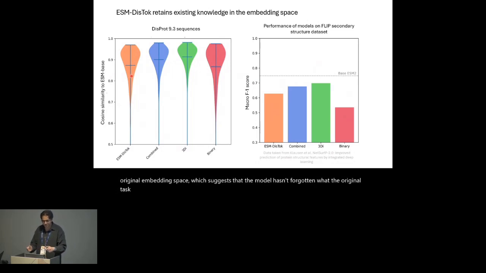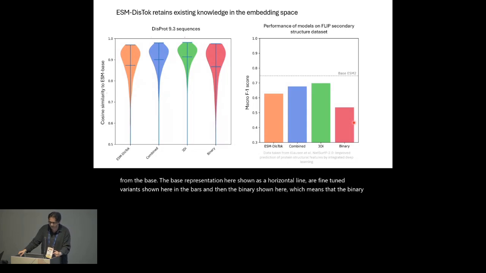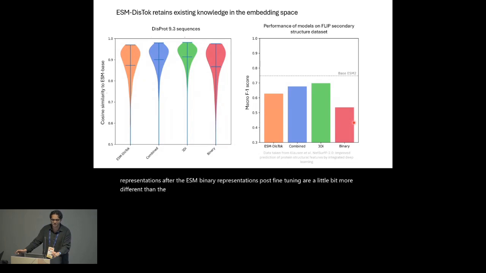Furthermore, we can quantify this by using the model's fine-tuned representations on a logistic regression task on the secondary structure data set, to analyze whether the performance of the model differed from the base representation, shown here as a horizontal line, our fine-tuned variant shown here in the bars, and then the binary shown here. This means that the ESM binary representations post fine-tuning are a little bit more different than the base representations, which means you wouldn't be able to use them in other downstream tasks.